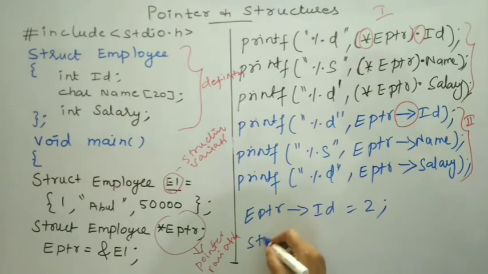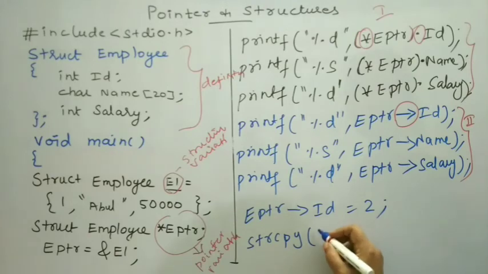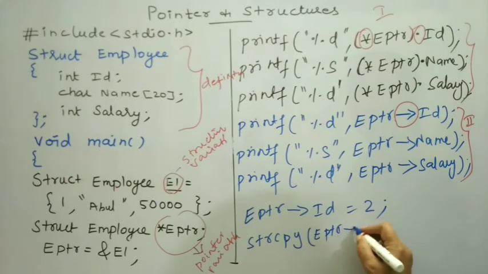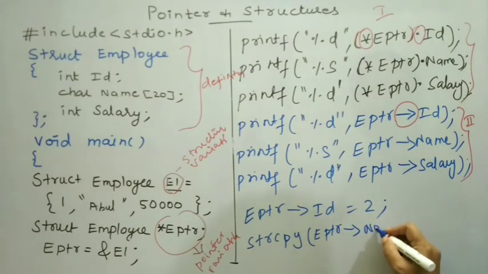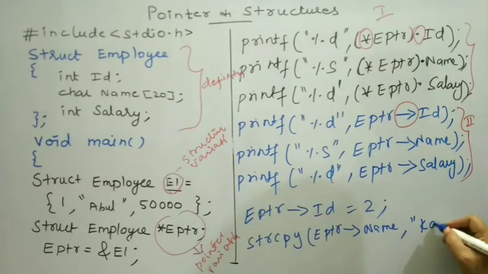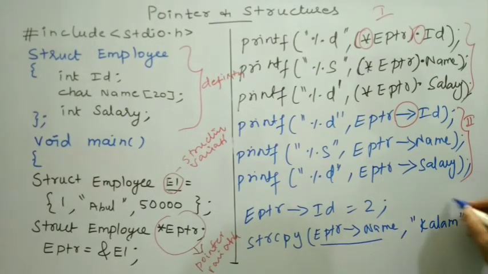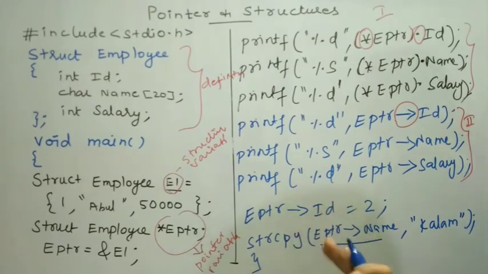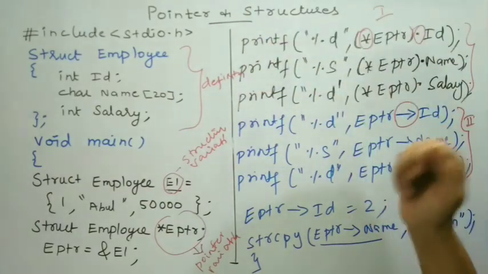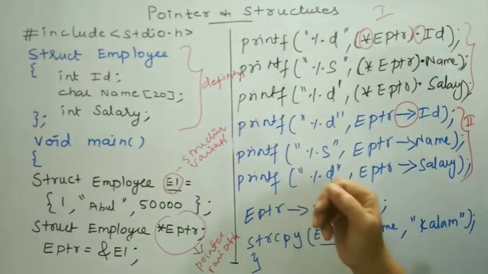If I want to change it, I may make use of the built-in function strcpy (string copy) instead of this assignment operator. So whose value do I want to change? It is EPTR->name. What do I need to change? I need to change from Abul to Kalam. So the value of this name is changed into the string Kalam. This way I can change the values wherever needed. This is all about how to use a pointer variable to access the data members defined inside the structure.